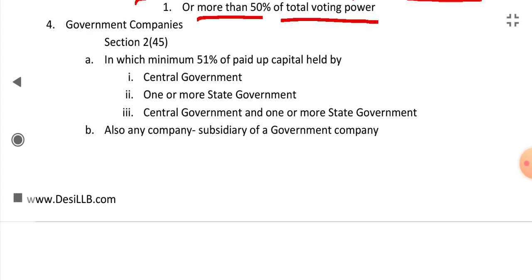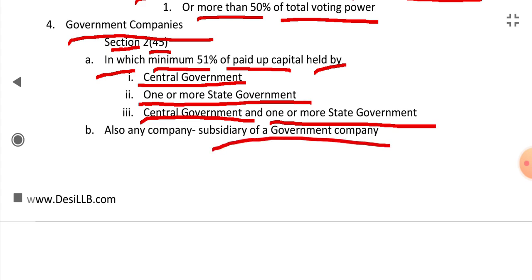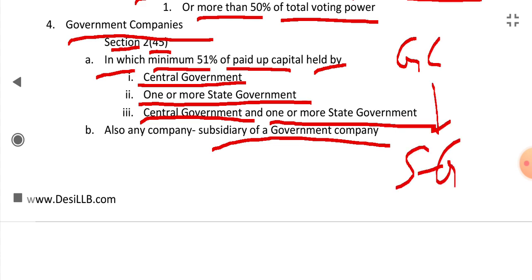What are government companies? In section 2 clause 45 it is said that these are companies in which a minimum of 51% of paid up capital is held by the central government, or one or more state governments, or the central government and one or more state governments. The subsidiary of a government company is also a government company. Like if there is a government company and it has a subsidiary, this subsidiary will also be a government company.